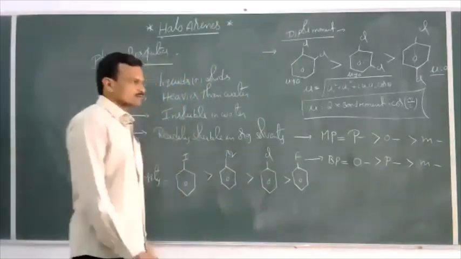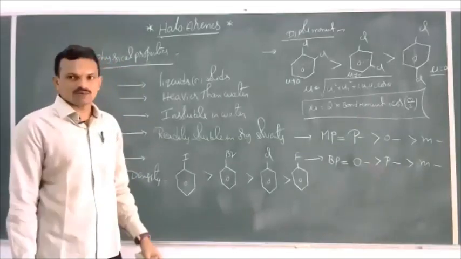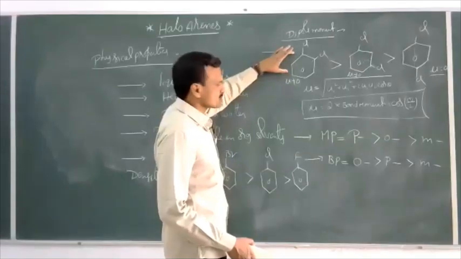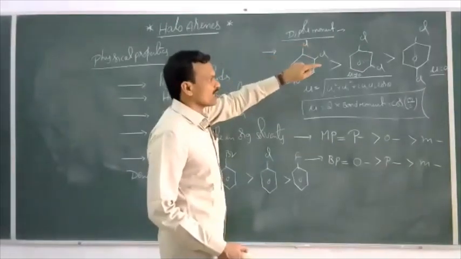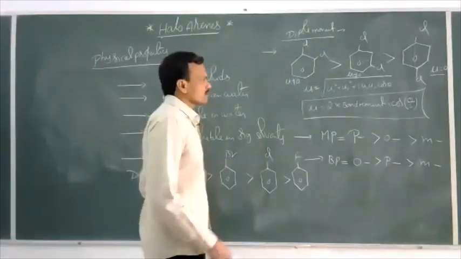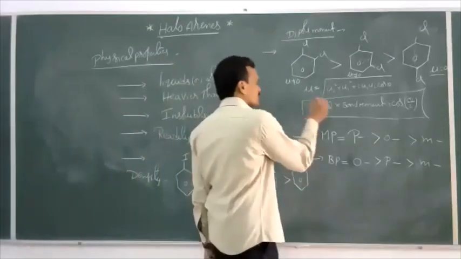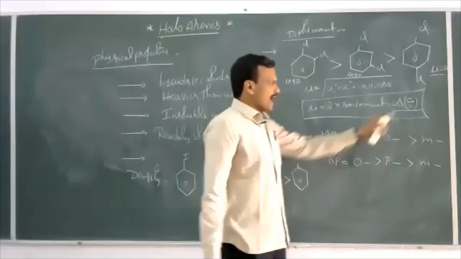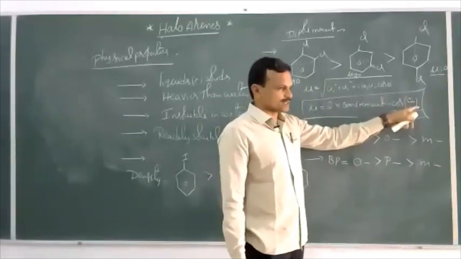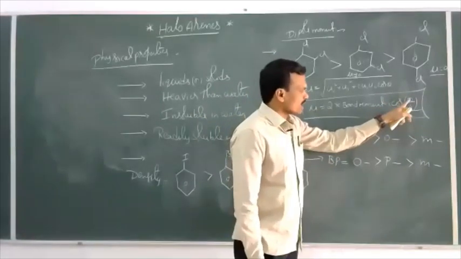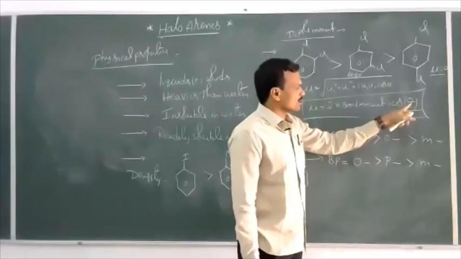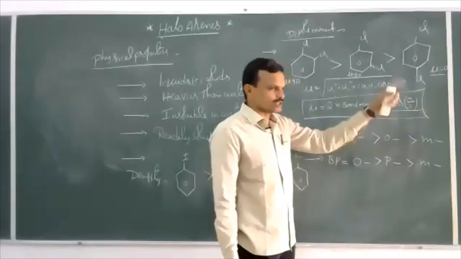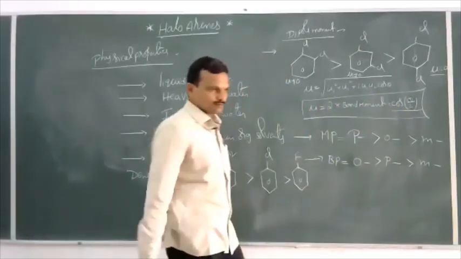Dipole moments. If you take dihalogen derivatives, the order of dipole moments is ortho greater than meta greater than para. Since the resultant dipole moment of two bonds mu is equal to 2 into bond moment into cos theta by 2. As theta increases, cos theta by 2 decreases. If theta is 180, then theta by 2 is 90, cos 90 is 0, then the dipole moment mu is equal to 0.